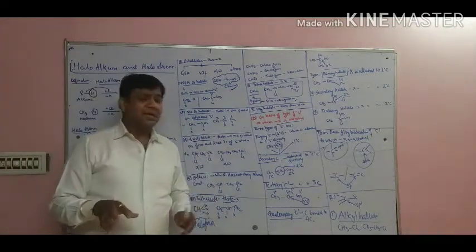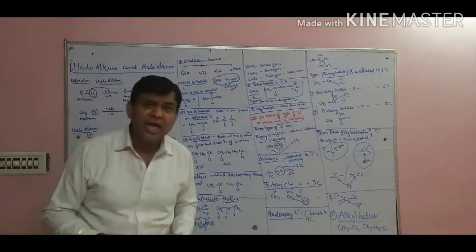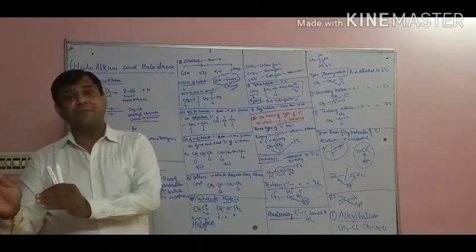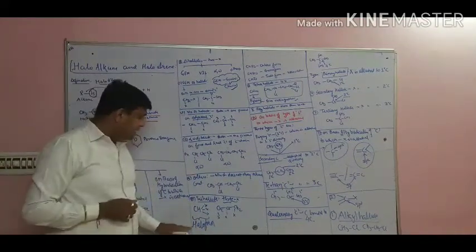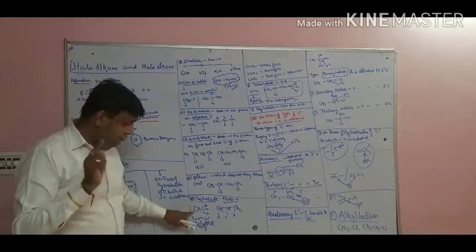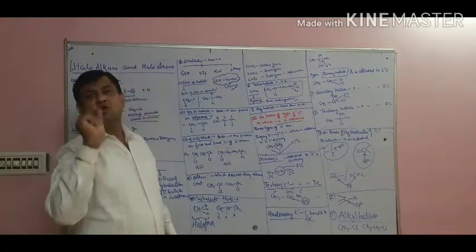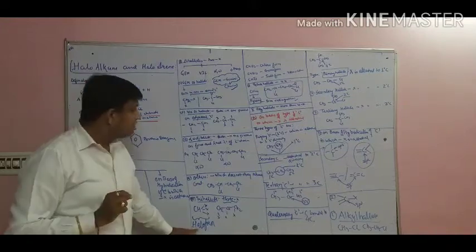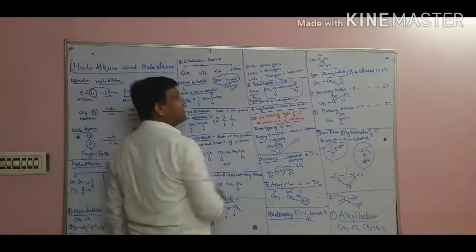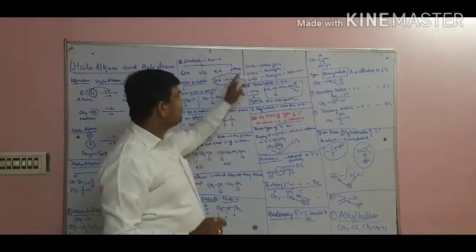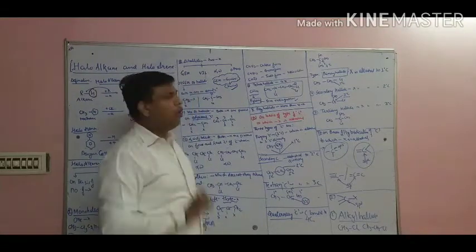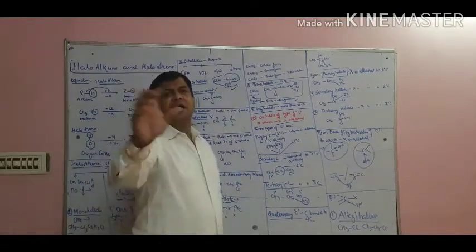The given compound should have 3 halogen atoms. That is called a trihalide. If one carbon is there and it contains 3 halogens, then it is called a haloform. For example, if chlorine is there, it is chloroform. If bromine is there, it is bromoform. If iodine is there, it is iodoform.